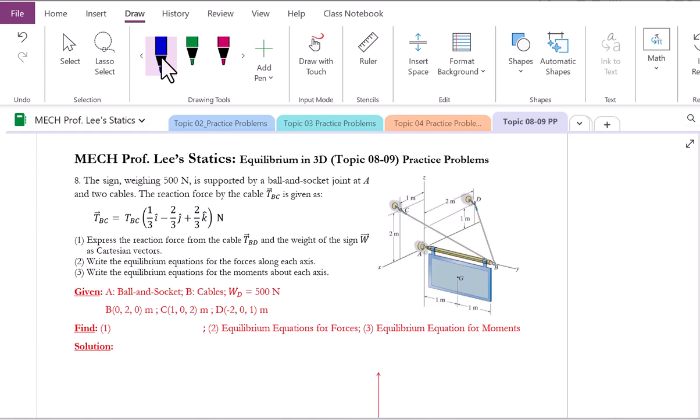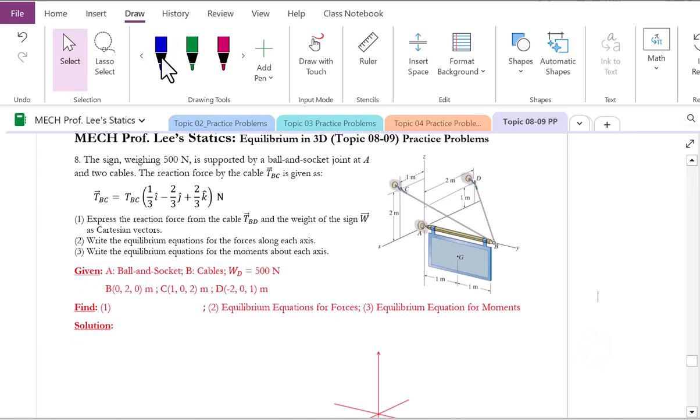Okay, the weight is given as 500 newtons, and point information was given. These points are important because we have to find the tension information from the body with these two cables. Point B is on the y-axis, therefore the x and z coordinates are 0. Point C is on the x-z plane, therefore the y coordinate is 0. Point D is still on the x-z plane, therefore the y coordinate is 0.